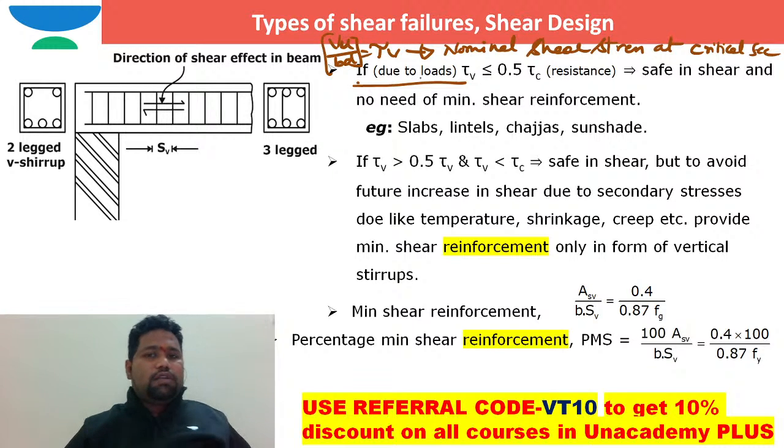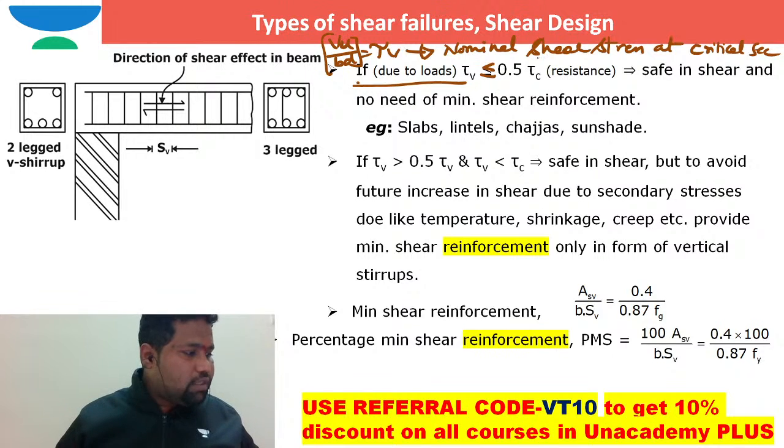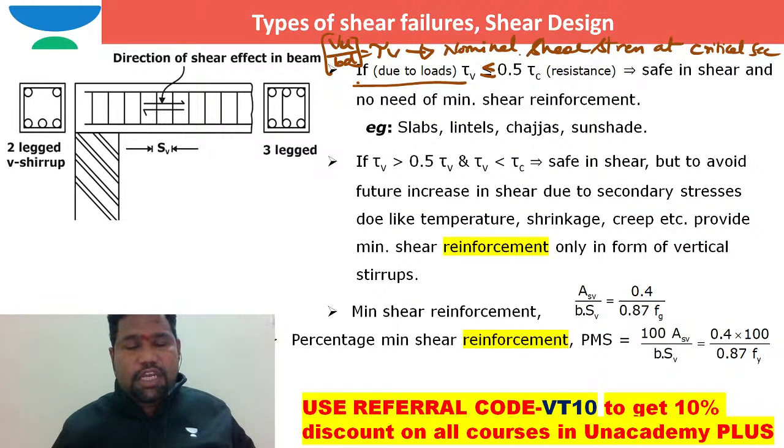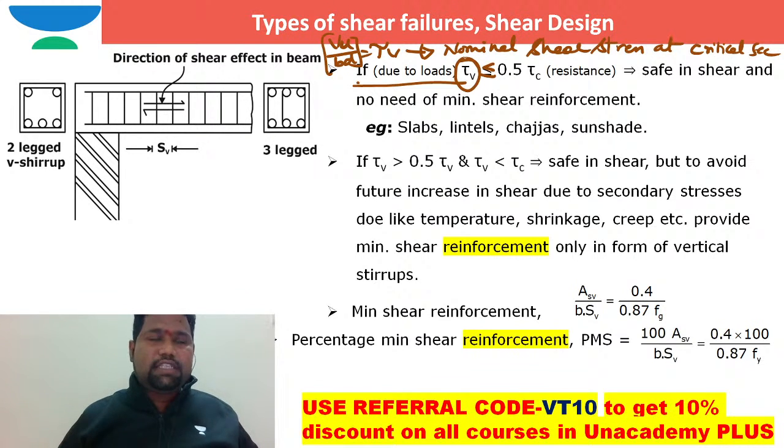If tau v, because of external loads, is less than or equal to 50 percent of the strength of the RCC beam. What does tau c stand for? Tau c stands for the shear resistance or shear strength of the RCC beam. If tau v is less, that is, if the developing factored stresses are less than 50 percent of the shear strength of the RCC beam.